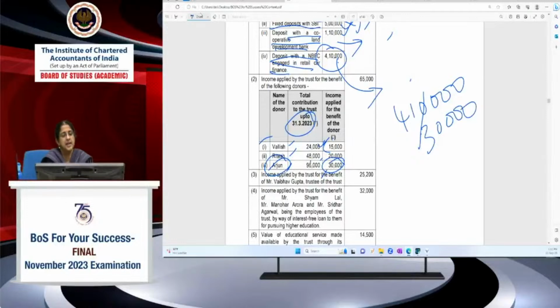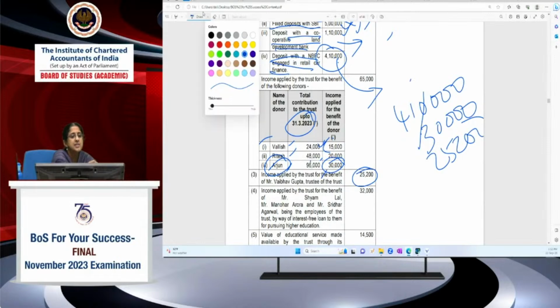Now, income applied by the trust for the benefit of Vaibhav Gupta, trustee of the trust. Trustee of the trust is a prohibited person, so income applied for his benefit has to be included in specified income. Income applied by the trust for the benefit of Shamlal, Manohar Arora, Sridhar Agarwal being employees of the trust by way of interest-free loan to them for pursuing higher education.